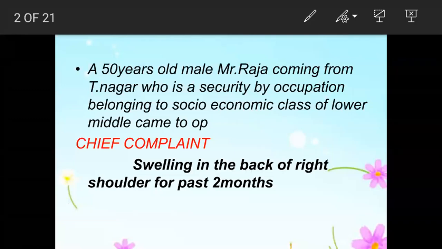Now, chief complaint, again, would be the main complaint for which he has come to the hospital. Here he has come with a swelling in the back of the right shoulder, right? So this is the chief complaint for him. It is for 2 months. Again, I'll repeat, these are all things you will know. You always present in a chronological order. The longer duration symptom will go to the top and the shorter duration will follow it. So this has to be followed always. If there is only one complaint, it's fine. If there are 2 or 3 chief complaints, that also can be put in a chronological order, right?